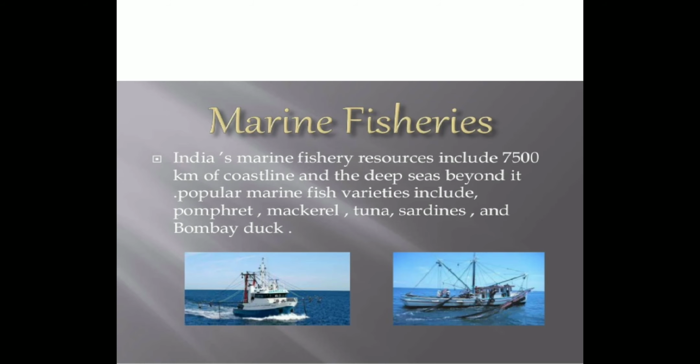Now, here are some figures of marine fisheries. We have 7,500 kilometers of coastline and the deep seas area. So many varieties of fish we take from them, such as pomfret, mackerel, tuna, sardines, Bombay duck, and besides that, crab and others, which you know very well. Okay, so I'm going to repeat all the things once again.